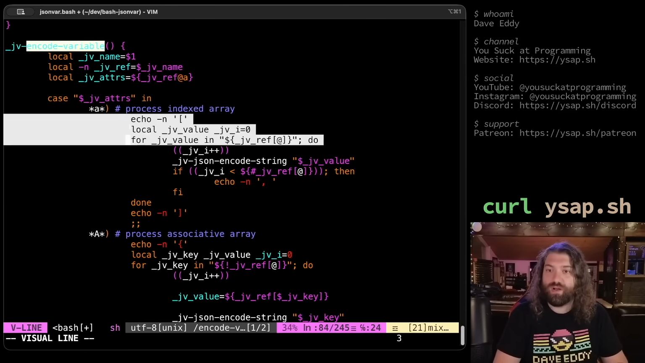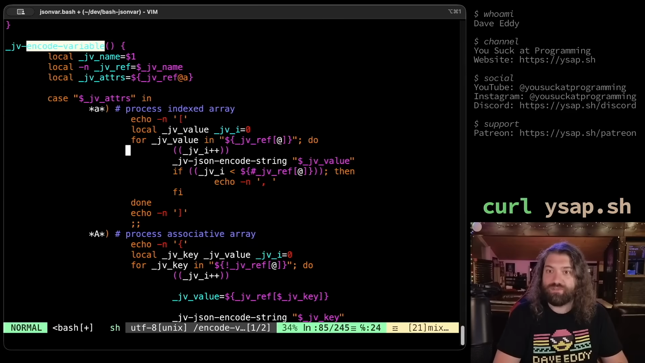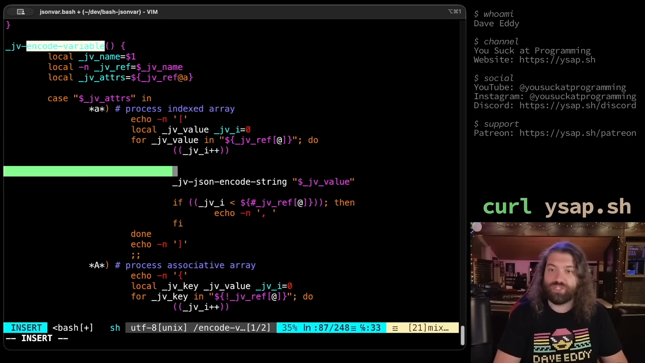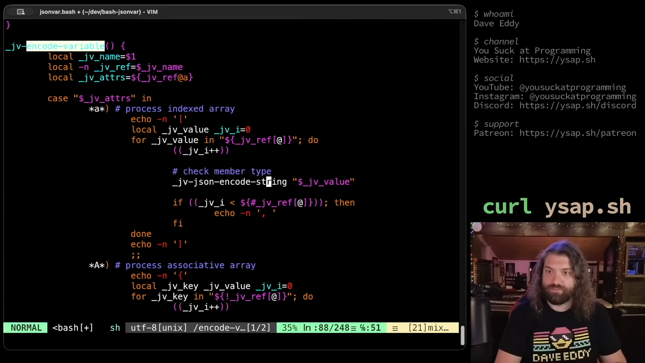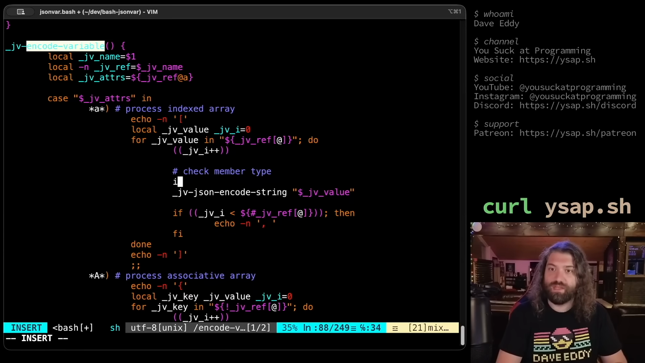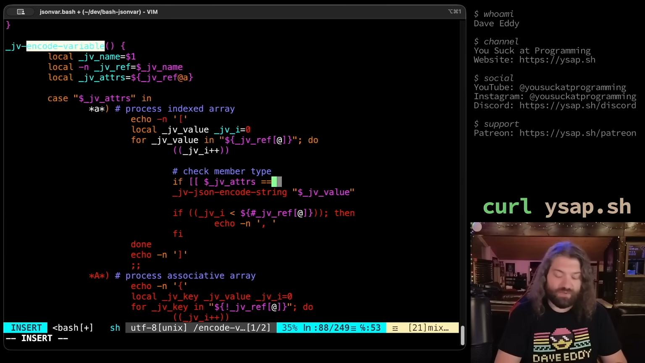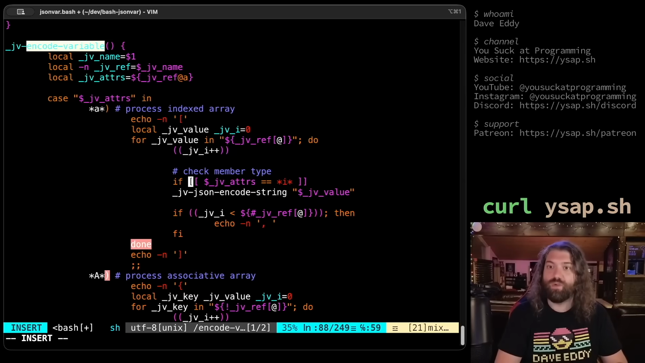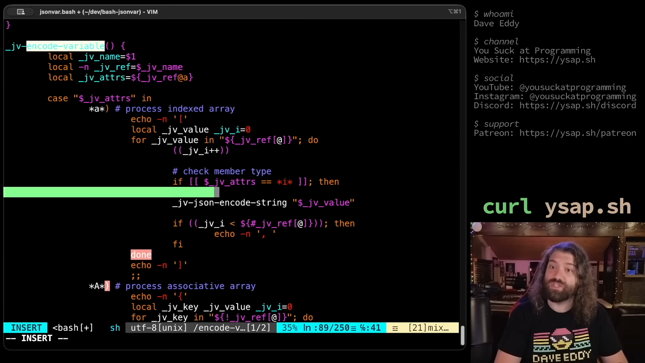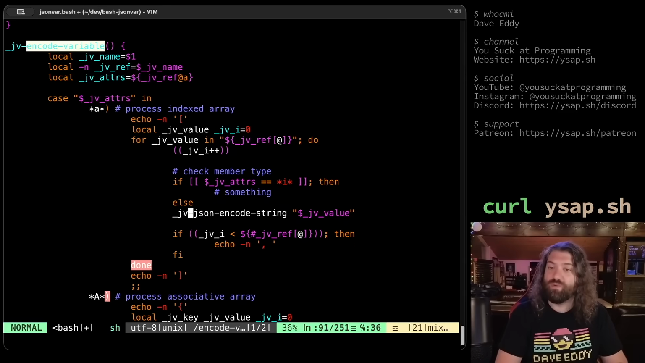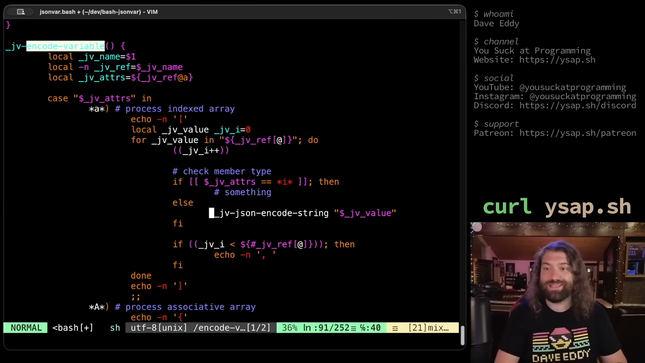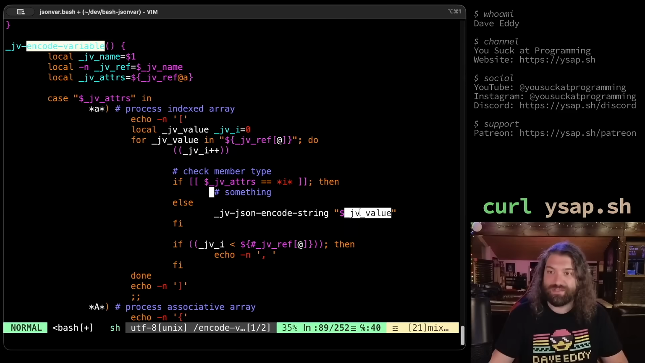Now when we loop over all the elements of this array, instead of just encoding the string always, we should check member type. So we can do this very, very simply. If JV adders equal star i star. So we know that it has a lowercase a in it, but if it also has a lowercase i in it, then we know it's an integer. So if it's an integer, we want to do something. Else, we want to do this where we encode it as a string. And that's it. And that something we want to do is literally just this. We just want to print this to the screen. We don't need to do anything fancy at all.